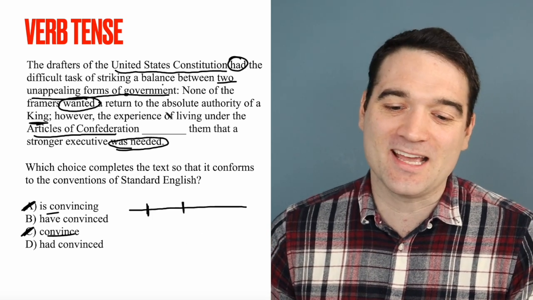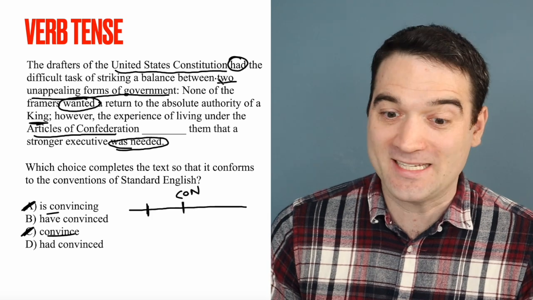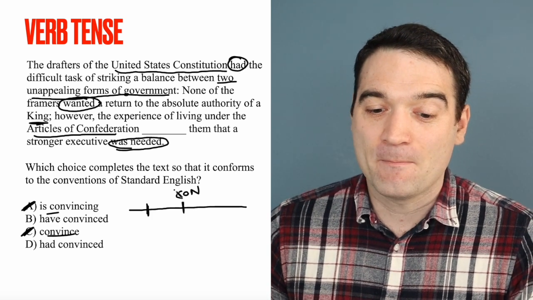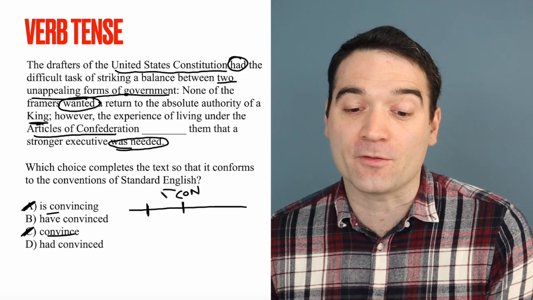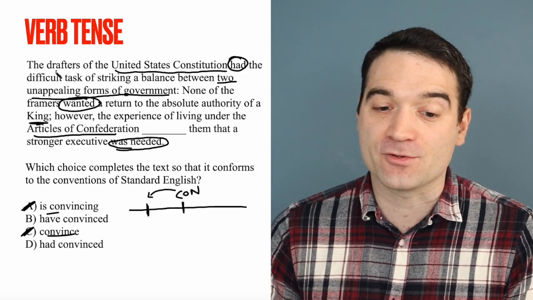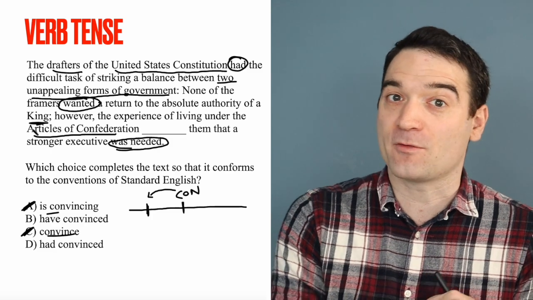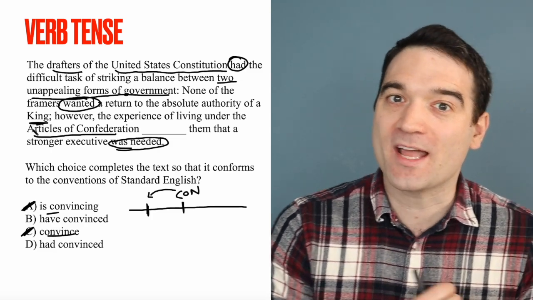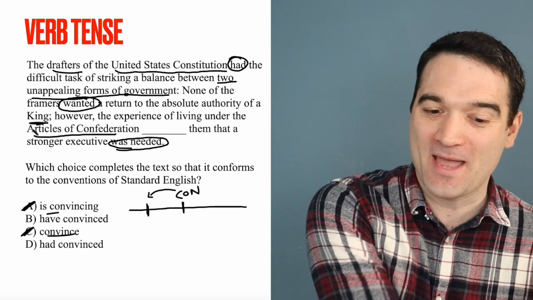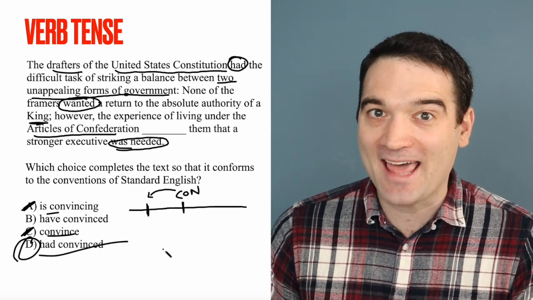So applying that to this, we're talking about the framing of the Constitution, which clearly took place in the past, right? But from that vantage point, we're looking backwards even further, right? These drafters, the people drafting the U.S. Constitution, are looking back to the other forms of government that they had experienced. So that's referring to the past from the past. And that leads us to answer option D, had convinced.